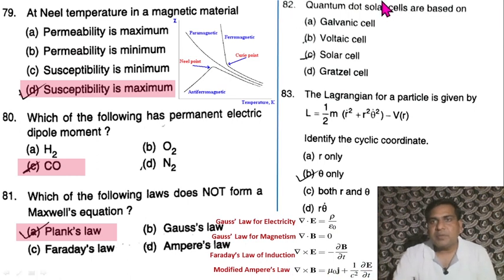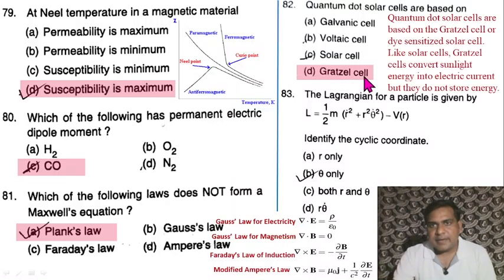Question 82. Quantum dot solar cells are based on the Gratzel cell, or dye-sensitized solar cell. Like solar cells, Gratzel cells convert sunlight energy into electric current, but they do not store energy.